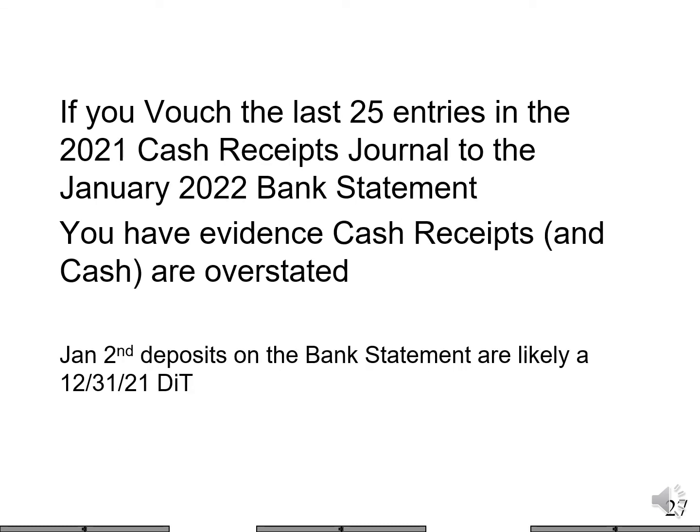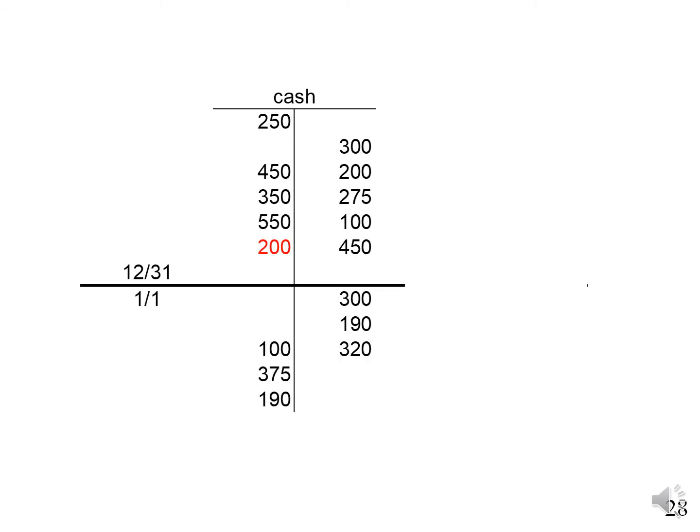If we vouch the last 25 entries in December's cash receipts journal to the January 2022 bank statement, we have evidence cash receipts and cash are overstated. Don't forget about that one deposit in transit. We're worried about this guy. Did these guys actually occur prior to December 31st?